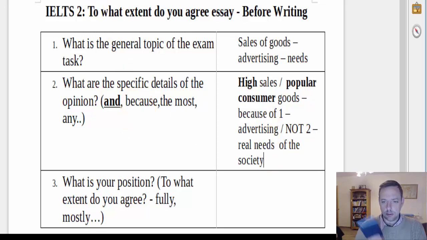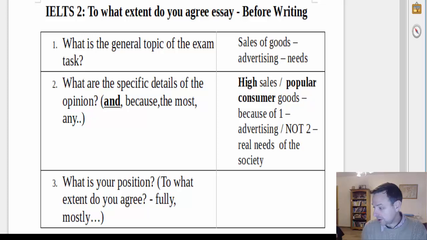Okay, so lots of these phones are sold. What do you think? Are lots of these phones sold because of advertising? So society doesn't need these phones, but people buy these phones because of the advertising. Now, I feel that society needs these phones now already, because that's a lot. Society functions due to the presence of these phones to a large extent. Okay, so in the case of phones, that's definitely true.